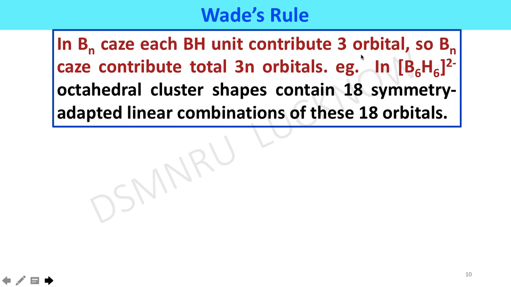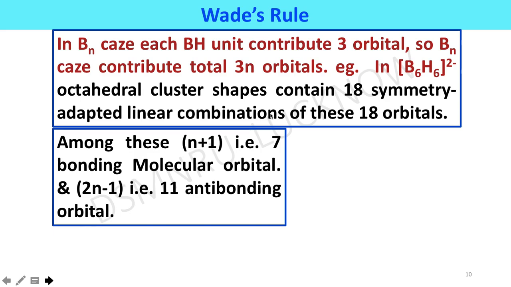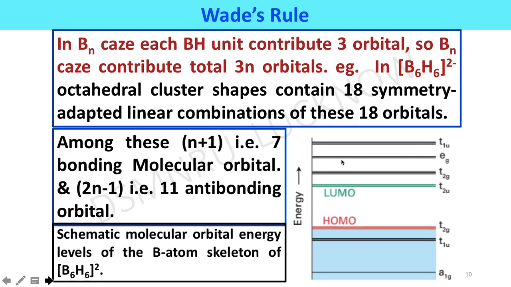So if you multiply 6 by 3, it is equal to 18 orbitals. Among these, n plus 1, that is 7 bonding molecular orbitals, and 2n minus 1, that is 11 anti-bonding orbitals are there.